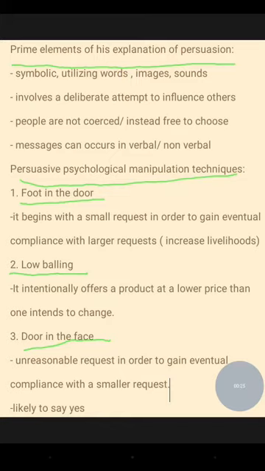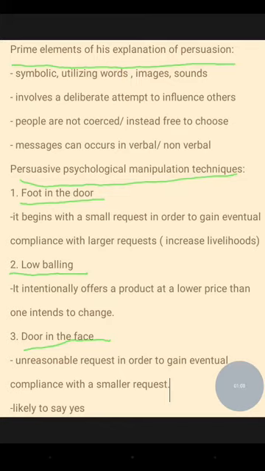It is symbolic, utilizing words, images, and sounds, and it also involves a deliberate attempt to influence others. The third important parameter is that people are not coerced; they are free to choose. And message, verbal or non-verbal. Previously, yesterday, we discussed messages, channels, source, etc. In that we mentioned the messages, which can be in verbal or non-verbal form.